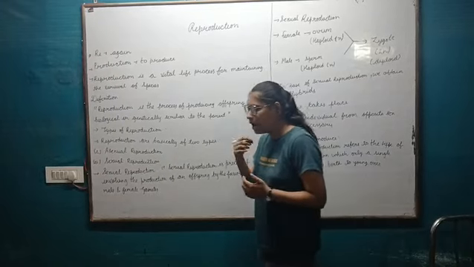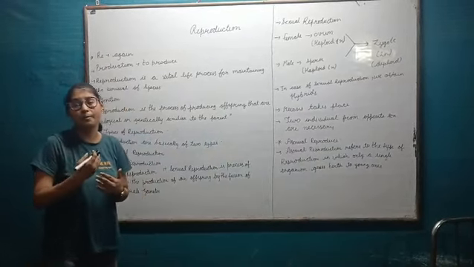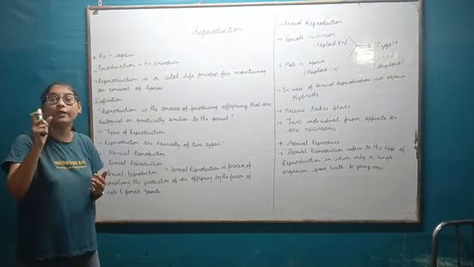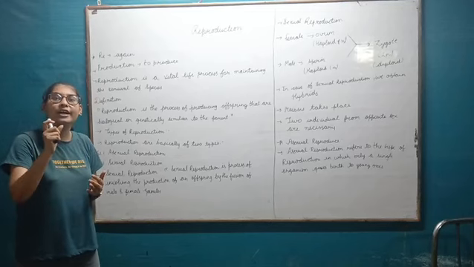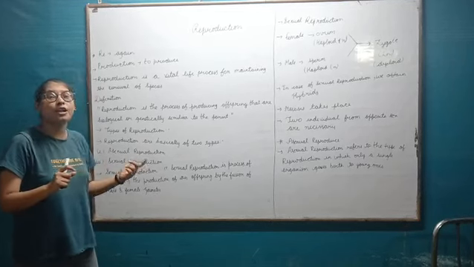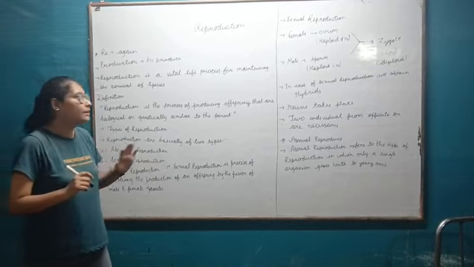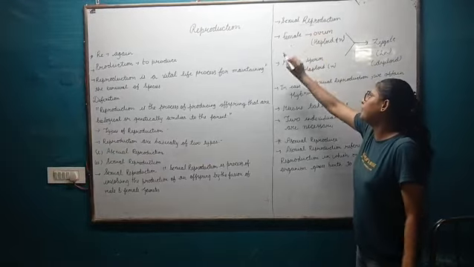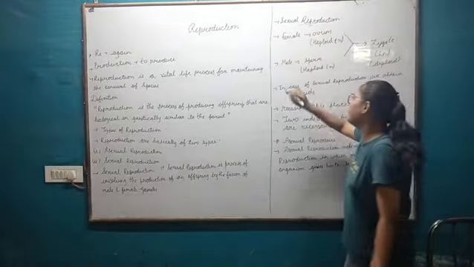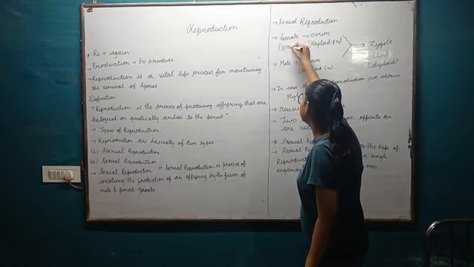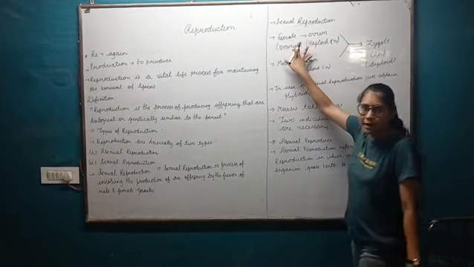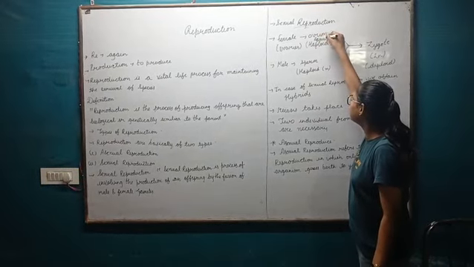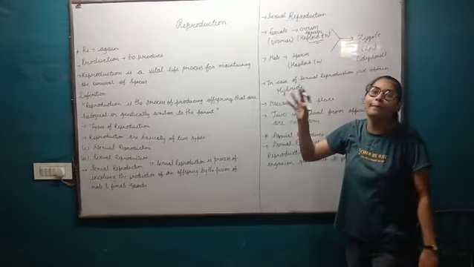It means that if you are performing sexual reproduction, there is a requirement of a male and a female individual. If either individual is not present, sexual reproduction cannot take place. That is a very necessary condition. So in sexual reproduction, the female has the ovaries and it produces the gamete, the ovum, and these gametes are produced in haploid form.